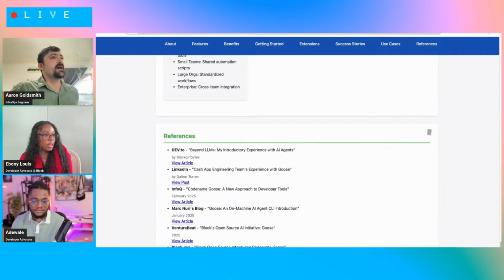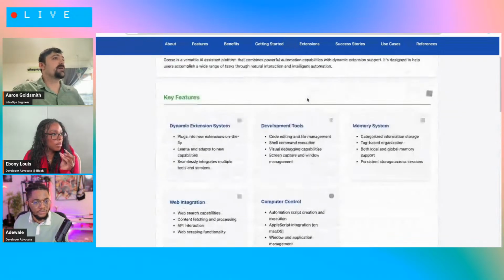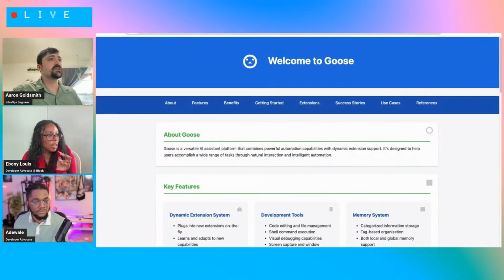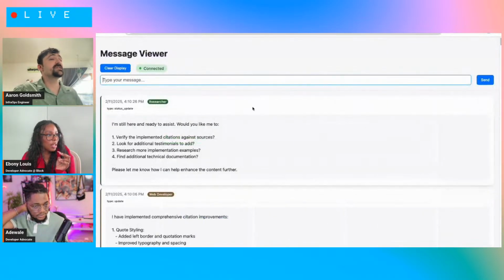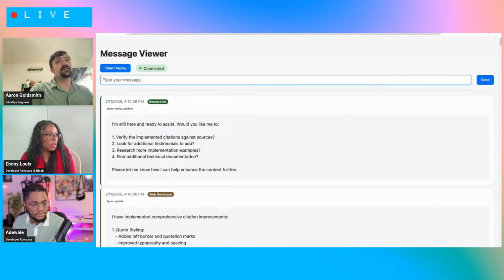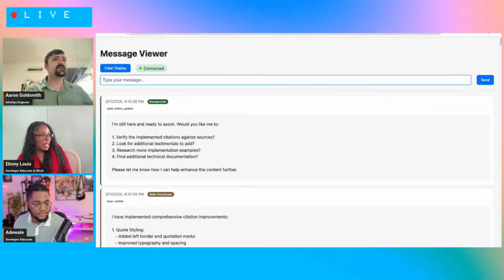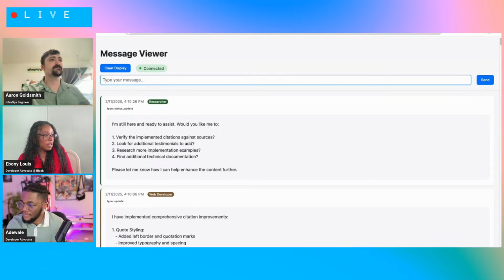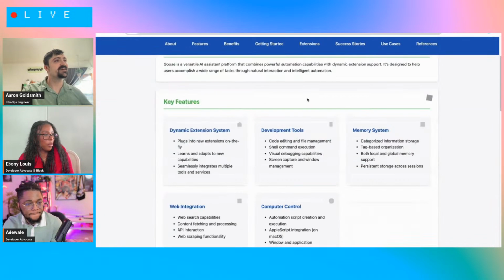I just want to repeat that I didn't give any direction about how this page should look, or what it should do. I really just said at the start, let's have a homepage for Goose, and it got enough context to be able to do that. So that was the ending page that it did. It had all these sources, it had quotes, it had testimonials. I probably should have ended. I'm going to go back to it.